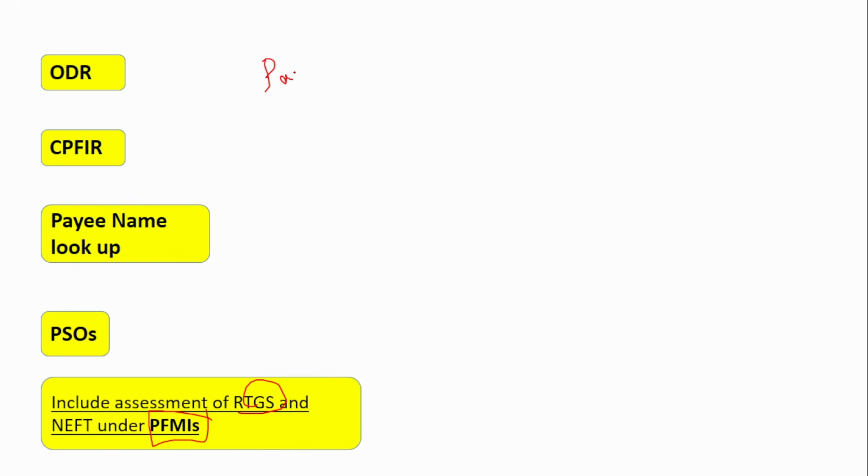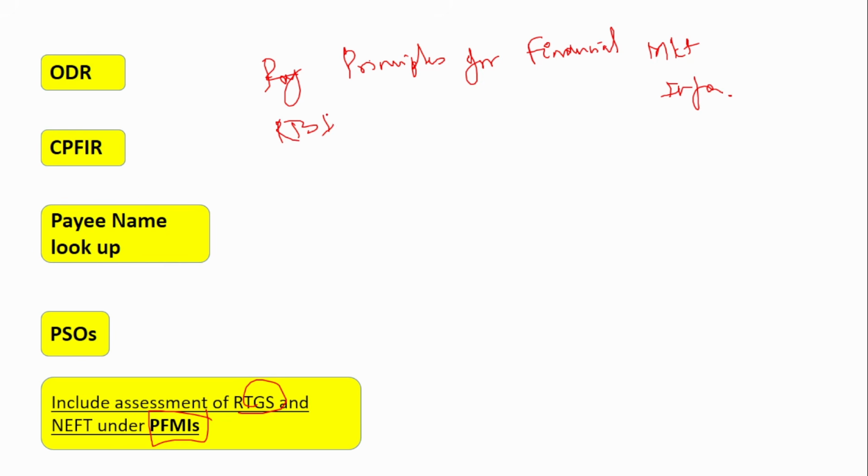PFMI is Principles for Financial Market Infrastructure. This is the full form. The Reserve Bank of India has adopted these principles for financial market infrastructure. Who has published them? Someone has to publish them, right? Only then can they be accepted, right?